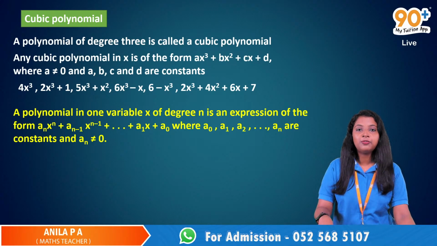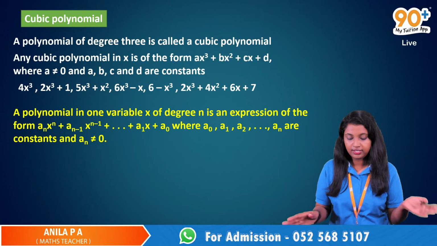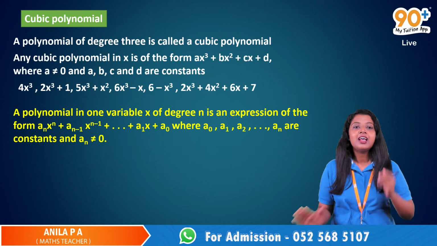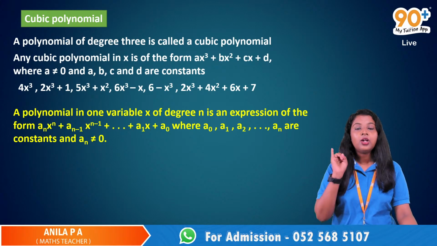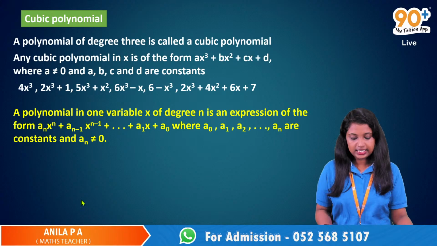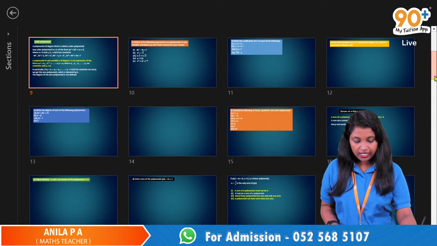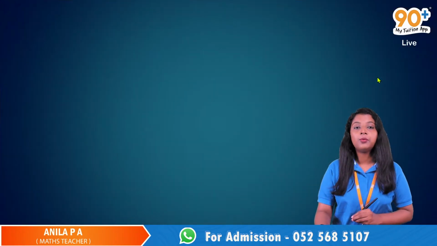What about the fourth degree? Oh, it's not there in your syllabus. Yes, very good. So we have this classification of polynomials based on degree: linear, quadratic and cubic polynomials. Then we were discussing the zeros of a polynomial.